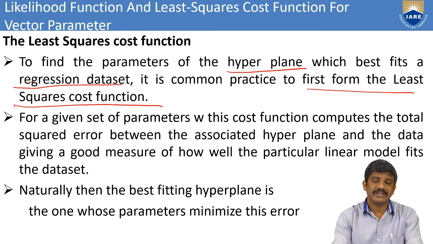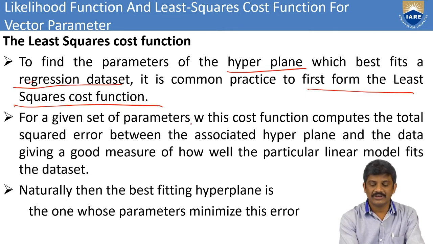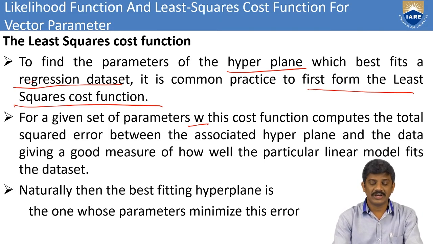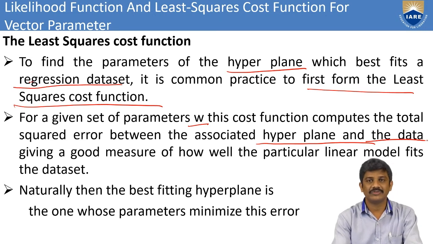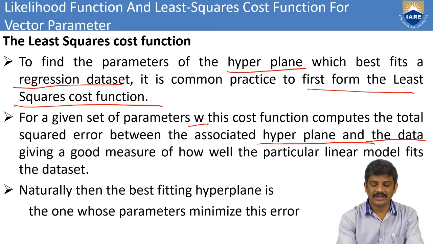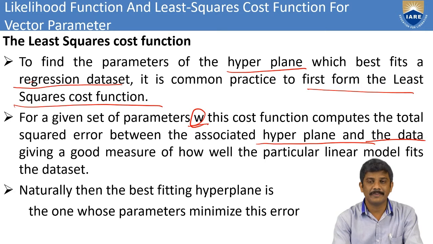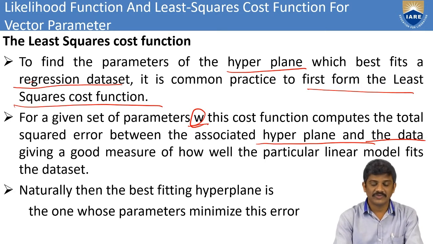Coming to a given set of parameters w, here I consider w as the cost function. It computes the total squared error between the associated hyperplane and the data. This is associated with both the hyperplane and the data, and we take the square error, which is what we consider here. This gives a good measure of how well the particular linear model fits the data set.